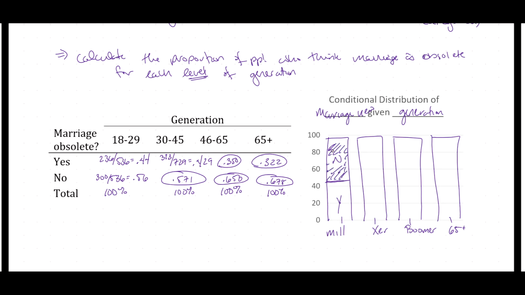So this upper portion is about 56% and the lower portion is 44%. I'm going to do the rest for my Xers, Boomers, and those who are 65 or older. For my Gen Xers, 42.9% or 0.429 believe that marriage is obsolete. So this line should be just a little bit lower.